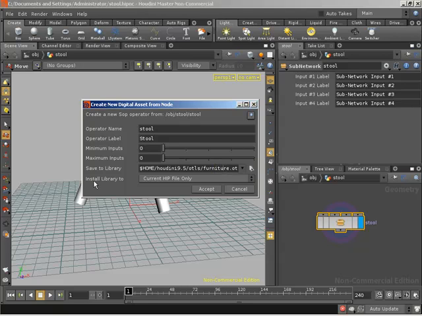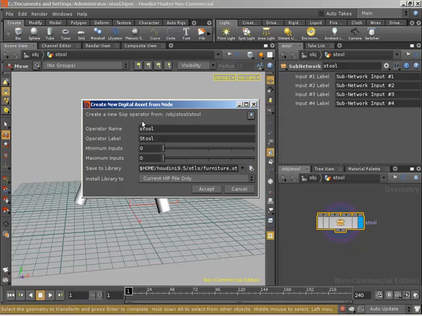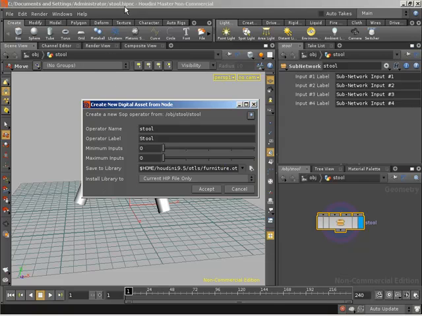Now, we have the ability to install digital assets. You need to install a digital asset to be able to create an instance of it, and by default, we're only installing to the current HIP file. That means when we click accept, our digital asset will be recognized by our stool.hipnc, but in other scene files, if we were to create a new file, or if we were to load back into Houdini in a new file or anything like that, it wouldn't be installed.